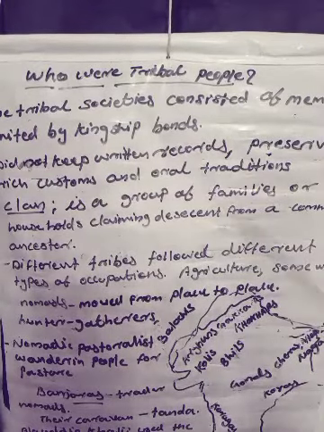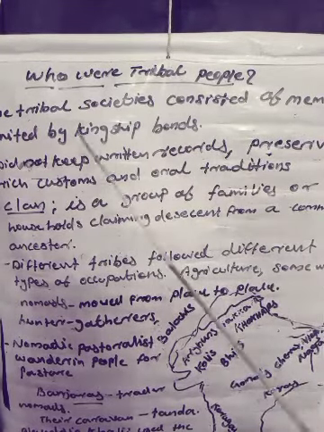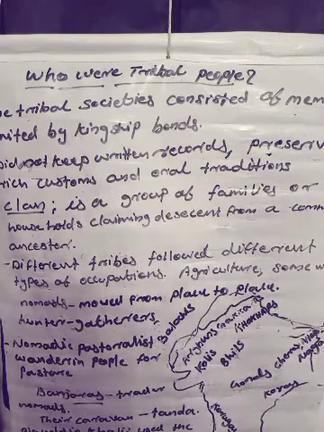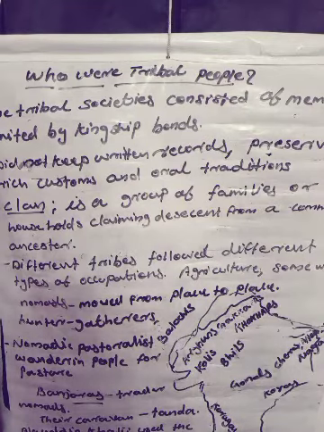The tribal societies consisted of members united by kinship bonds. The tribal societies were found in almost every region of the subcontinent, but not much is known about them. It is because there are few sources that could give relevant information to historians. The reason is that very few tribes kept written records, but the tribals preserved their traditions, customs, and oral traditions. Tribal histories are being written using this information.